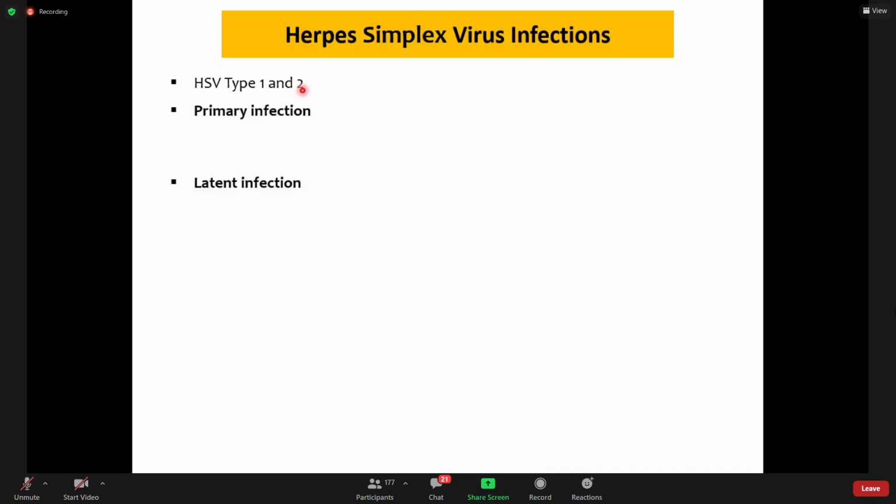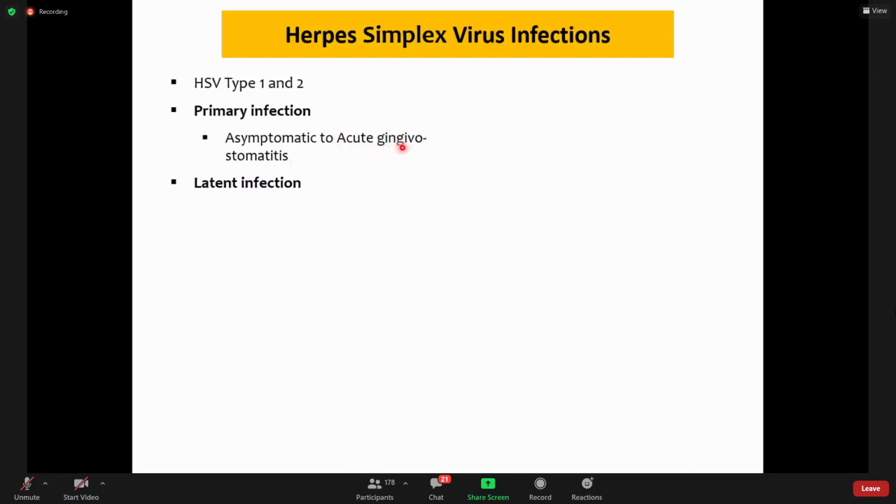Now it can present in two forms. First is primary infection, which is most common, and the second form is a latent infection. The primary form usually occurs in children between the ages of 2 to 4 years, and the vast majority of them are asymptomatic. Around 70-80% remain asymptomatic without any significant disease. But in 20% of the cases, this infection causes acute gingivostomatitis.